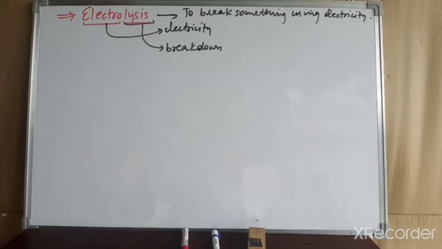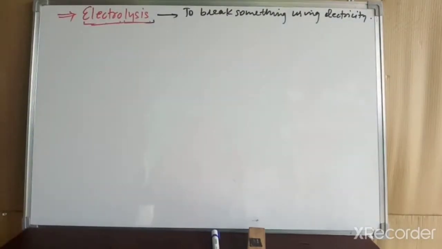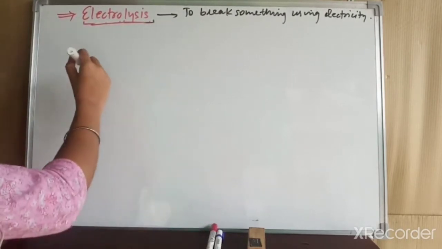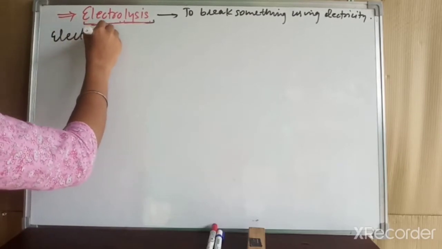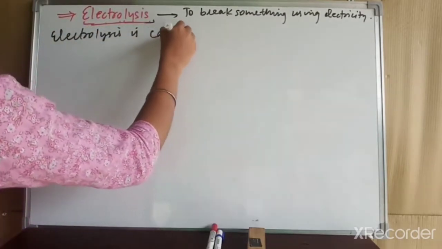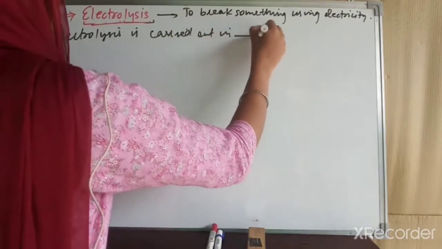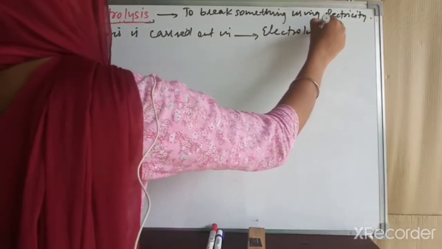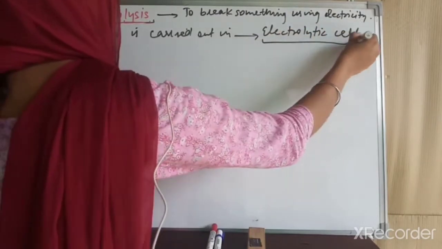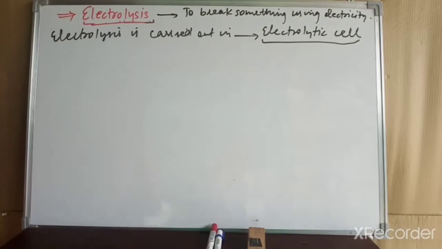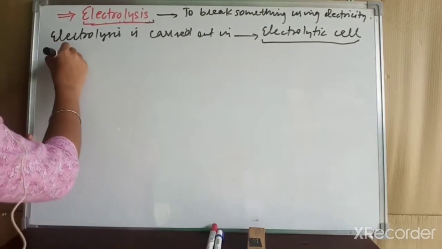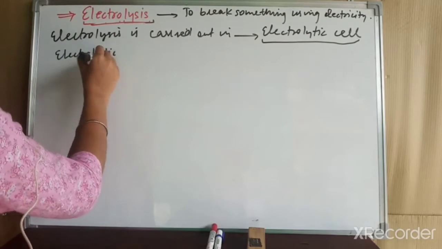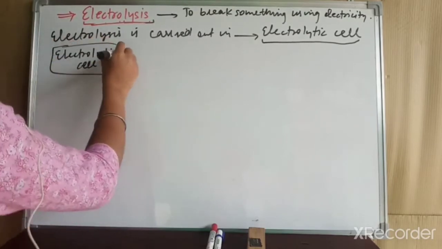Now one by one we will study how electrolysis is carried out and what is the mechanism behind it. Electrolysis is generally carried out in an electrolytic cell. Now what is the electrolytic cell? What is the composition of the electrolytic cell? Let us talk about that. An electrolytic cell is made up of mainly three components. Every electrolytic cell is made up of three components.